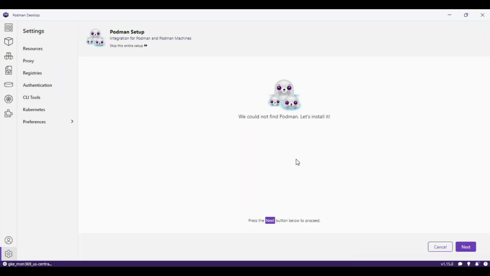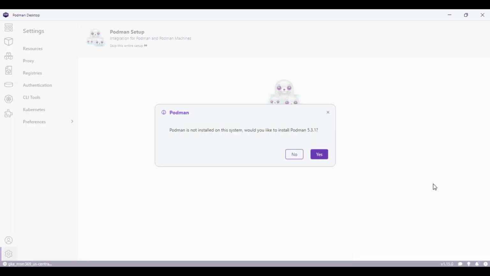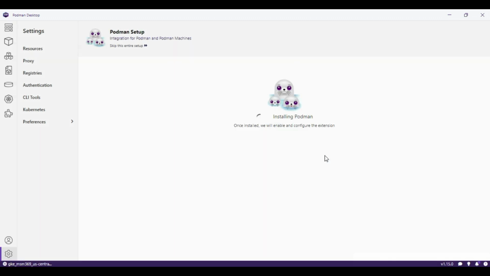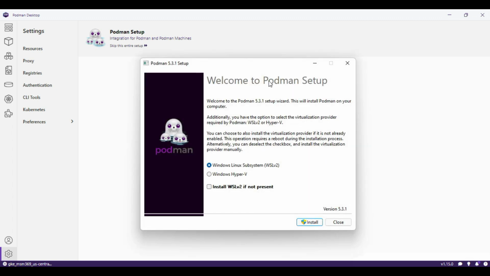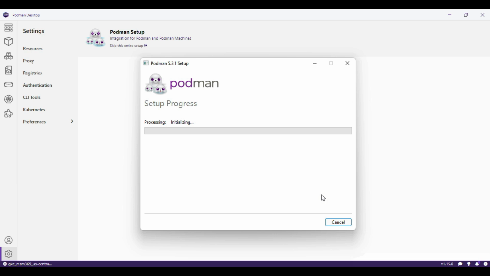Go to the setup. It is asking for next. Again it is going to verify system requirements. It will take some time, just 1 or 2 minutes only. Now you can see here, yes, installing Podman. Okay, Windows, right? We installed with the Linux subsystem. Go with this one only. Yeah, it will take some time.